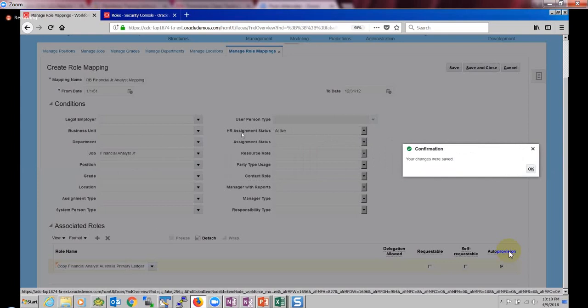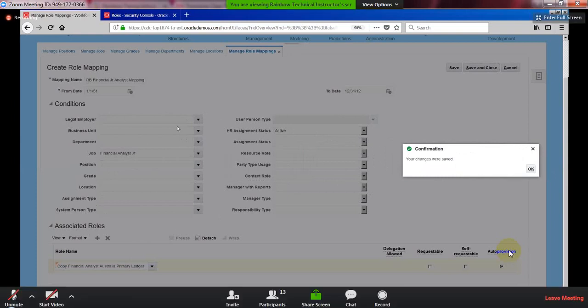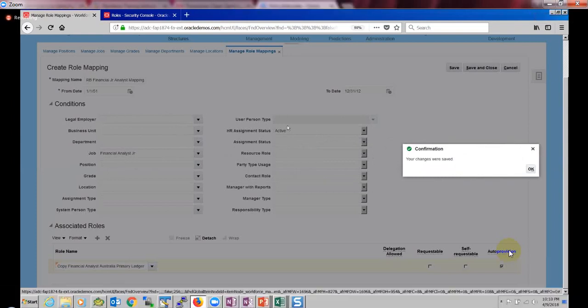Not only these two conditions, there are many conditions here, and we can use any combination of them. Basically, it is an AND condition. This one and this one should be satisfied for this role to be provisioned automatically. Click on OK.